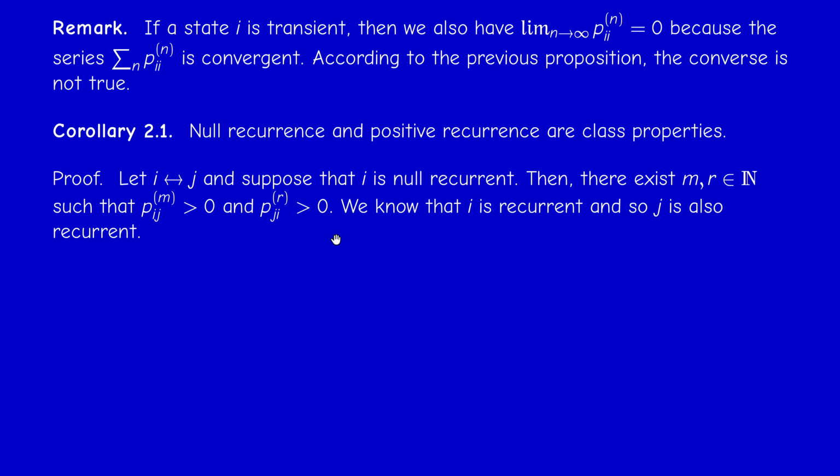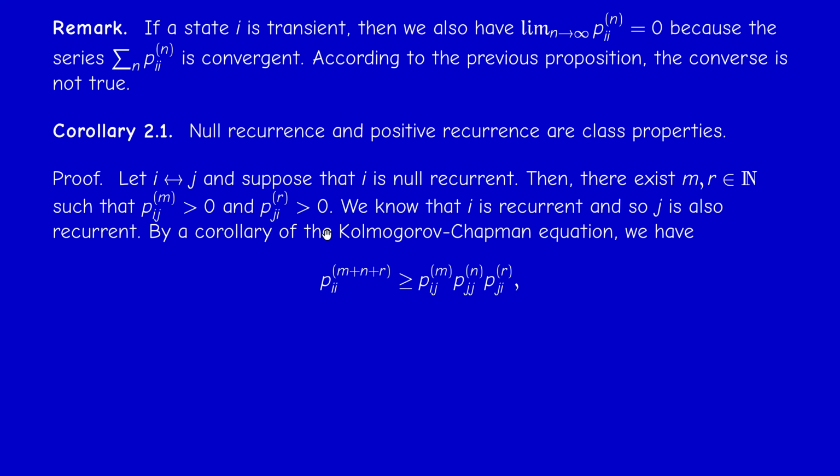Recurrence is a class property, we know that, so I'm not going to prove that j is recurrent. I'm just going to prove that the general term of the series tends to 0. For this, I use a corollary of the Chapman-Kolmogorov equation in this form: p_ii^(m+n+r) is bigger or equal than the product of these numbers.